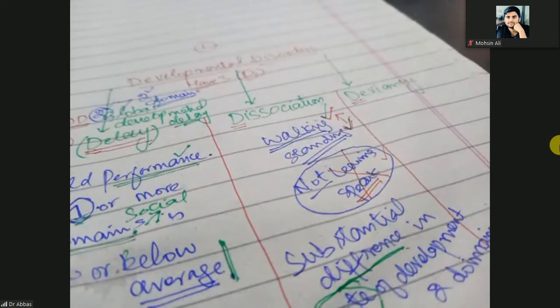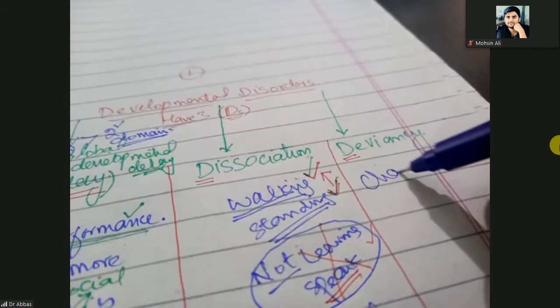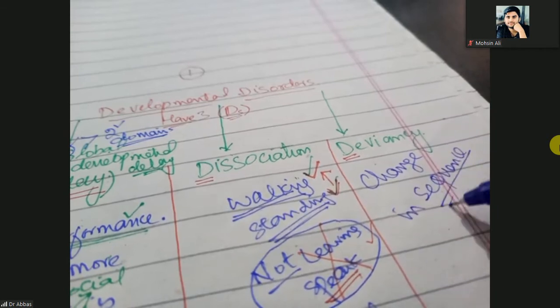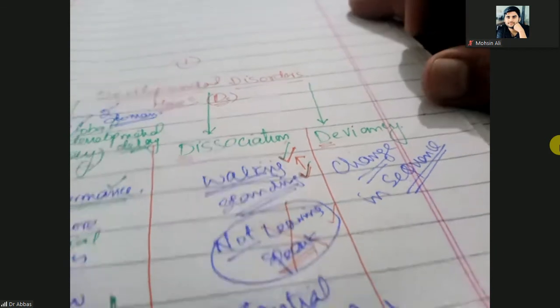Next one is developmental deviancy. Deviancy means change in sequence. What does it mean, change in sequence? Development is a sequential process. Development will go in a sequence. What is the sequence? The child first holds the neck, then sits, crawls, stands, walks, and speaks. This is the sequential process. So development is a sequential process.